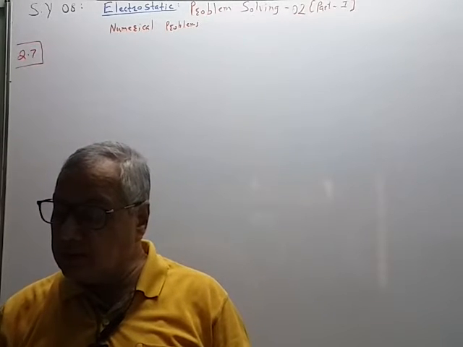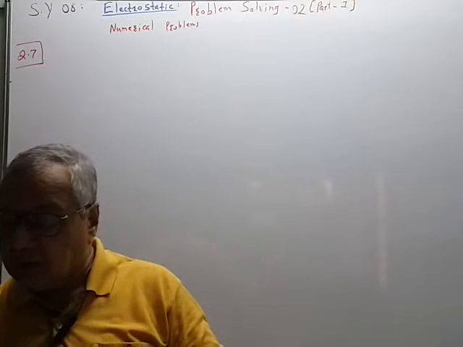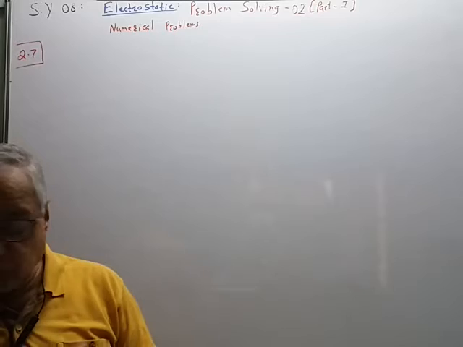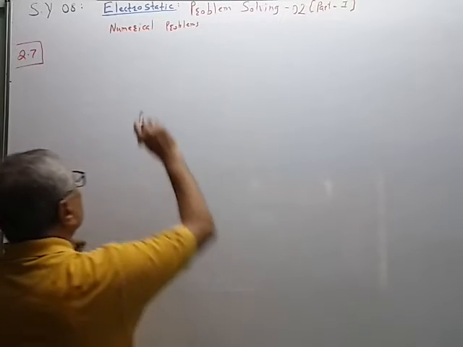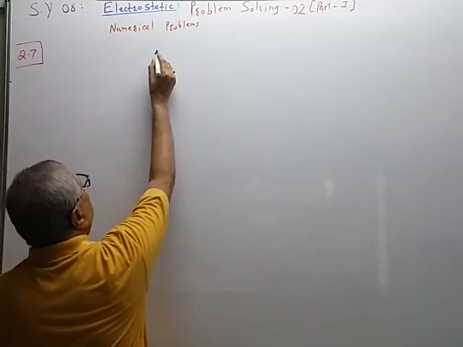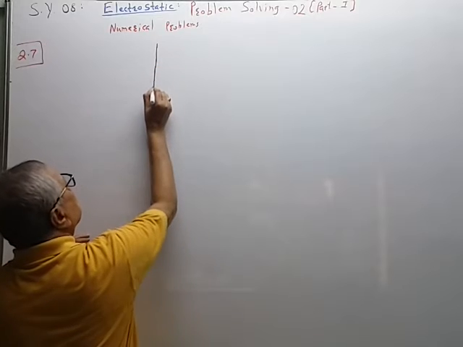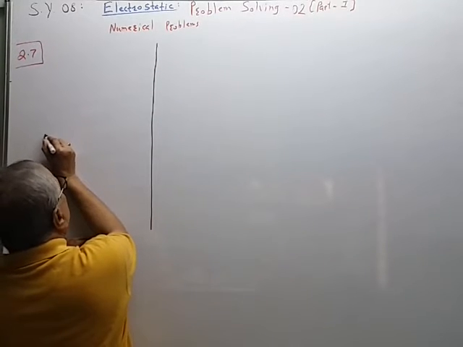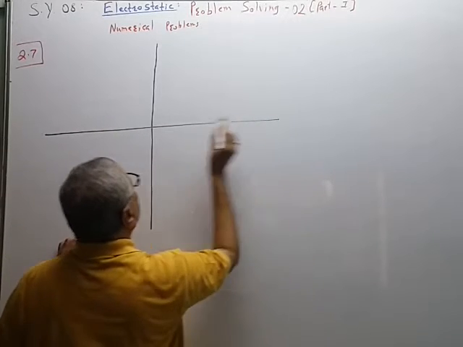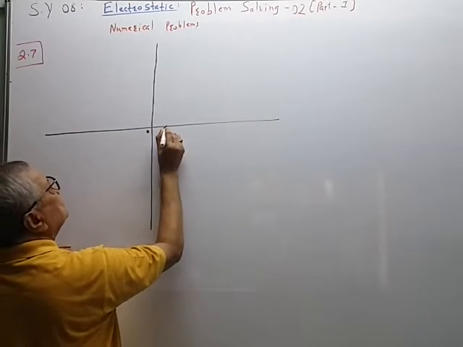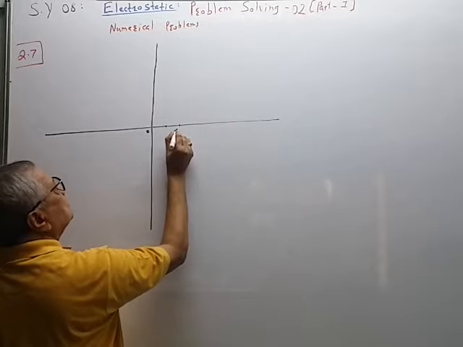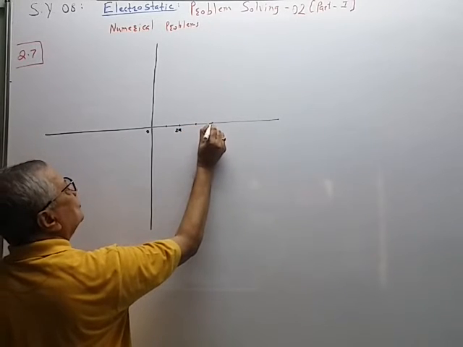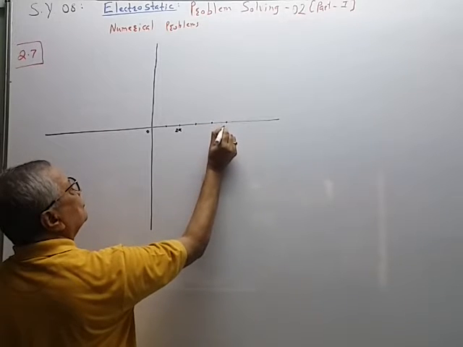So situation is like this. The two charges are kept on the x-axis at 2a and 5a. So I will draw the figure. This is the origin. This is a, this is 2a, 3a, 4a, 5a.